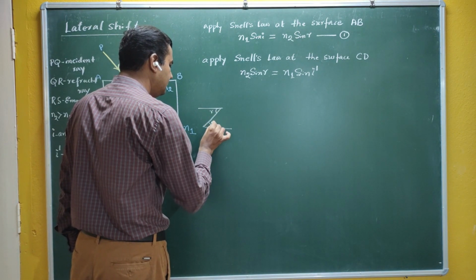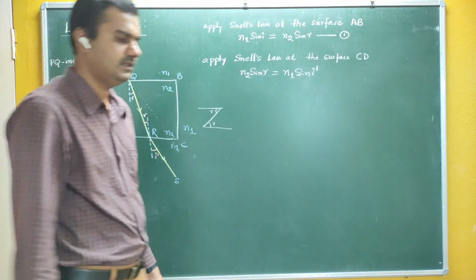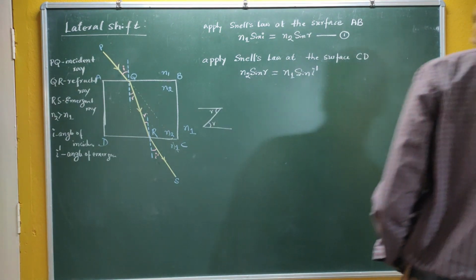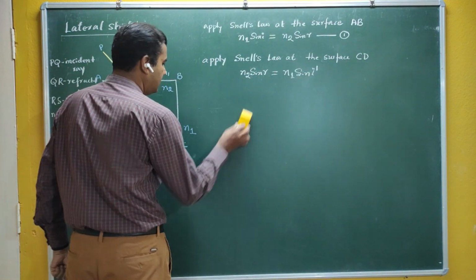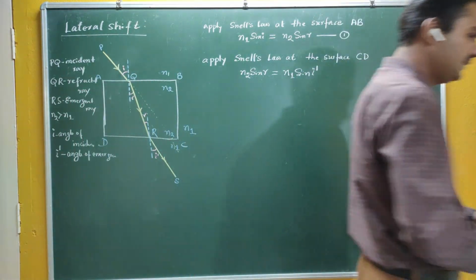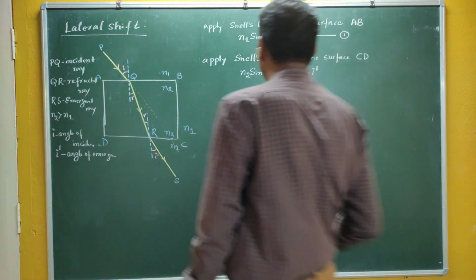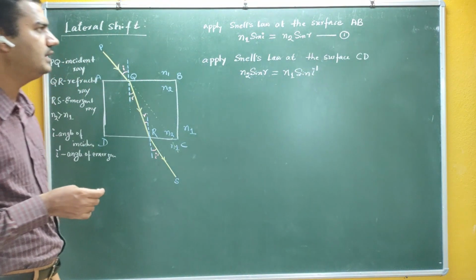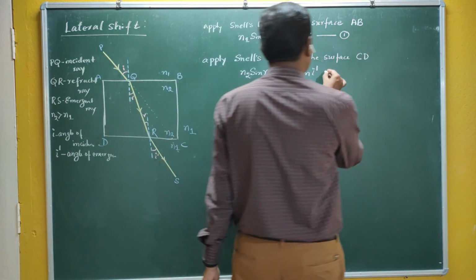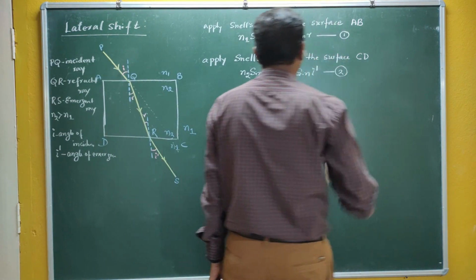Okay, this angle is r, this angle also becomes r. Therefore I am not writing r1 and r2, I have simply written r here. So n2 into sine of r is equal to n1 into sine of i dash. Let me call it equation number 2.